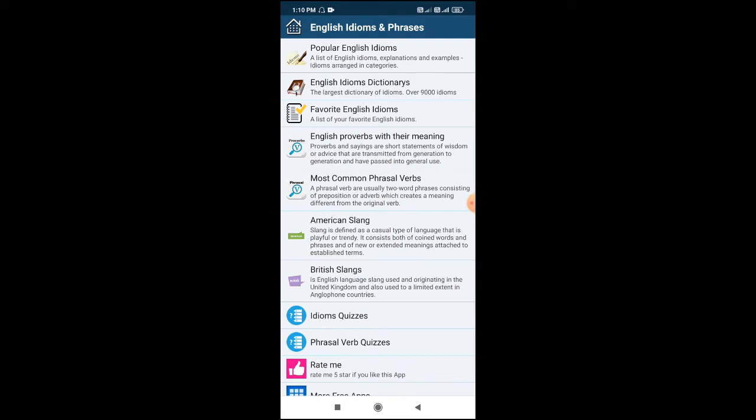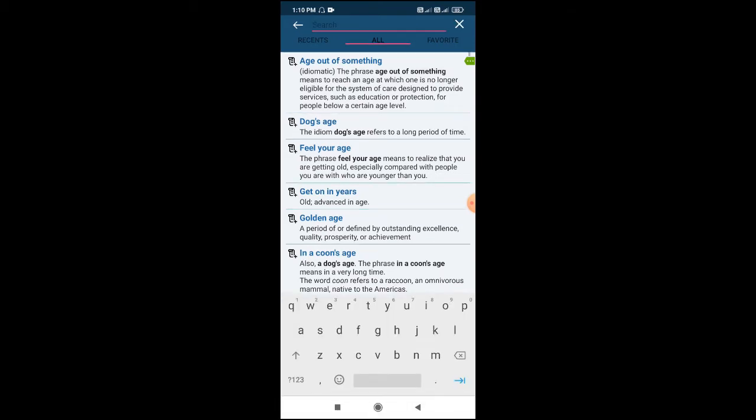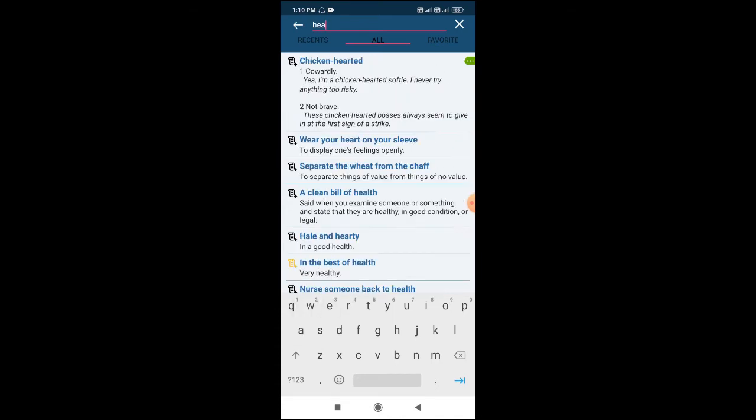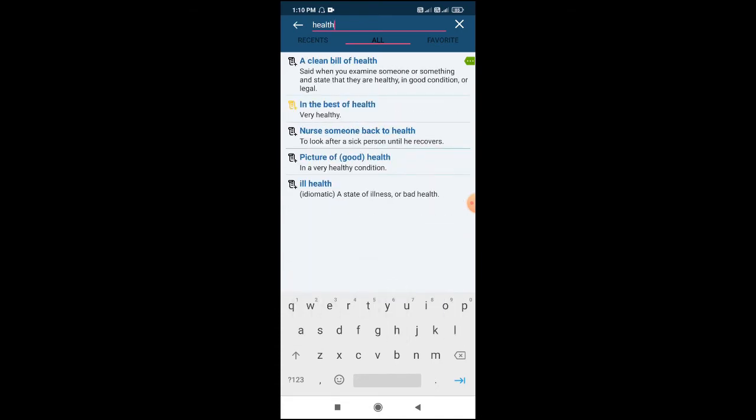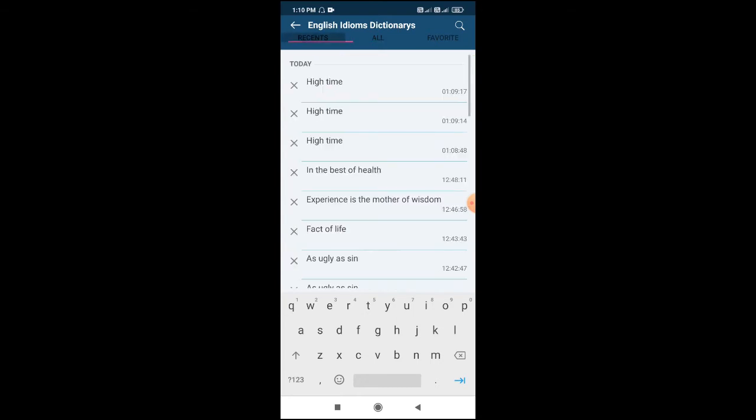The other one is English Idioms Dictionary. So here they have just given them randomly, it's not arranged alphabetically. If I have to search for something, I can use its search feature. So if I have to search something related to health, the idioms which contain the word health will appear here. Then the tabs are the same, favorite and recent. In favorite, whatever I save will appear here and recent will act as a history.